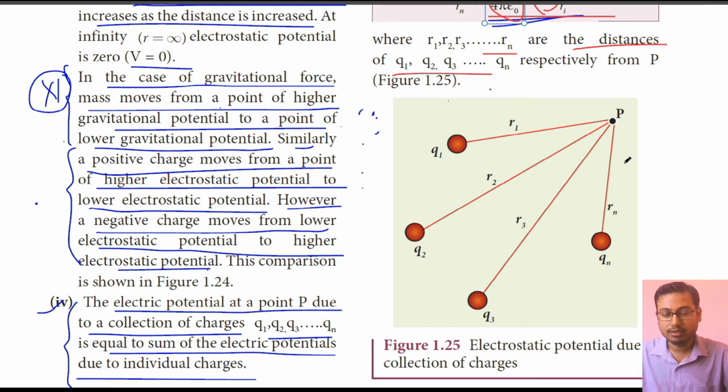Here all the things are given as we have seen earlier. P is a point and we have n number of charges, q1, q2, q3 up to qn. r1, r2, r3 up to rn are the distances from the charges to point P. We are interested in finding the electrostatic potential at point P because of all the charges. So first you have to find the potential at point P because of all the individual charges and then add it. This is the completion of our today's class.